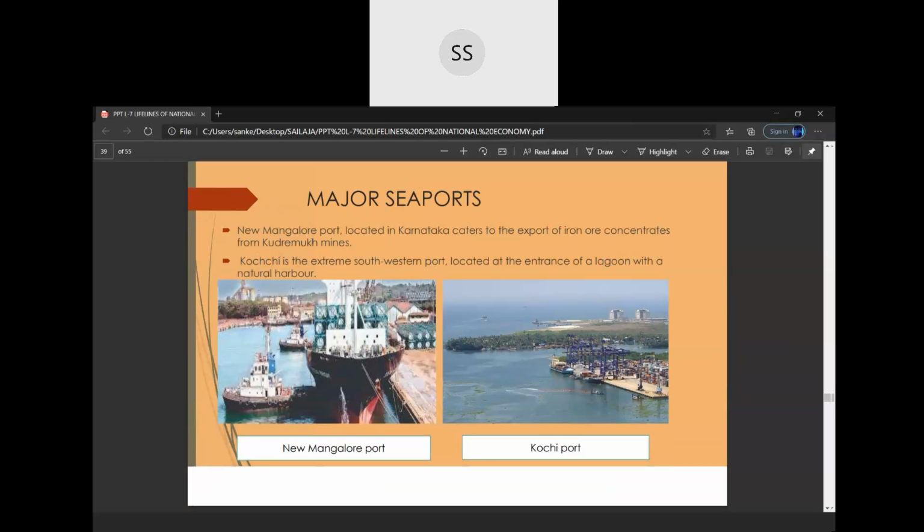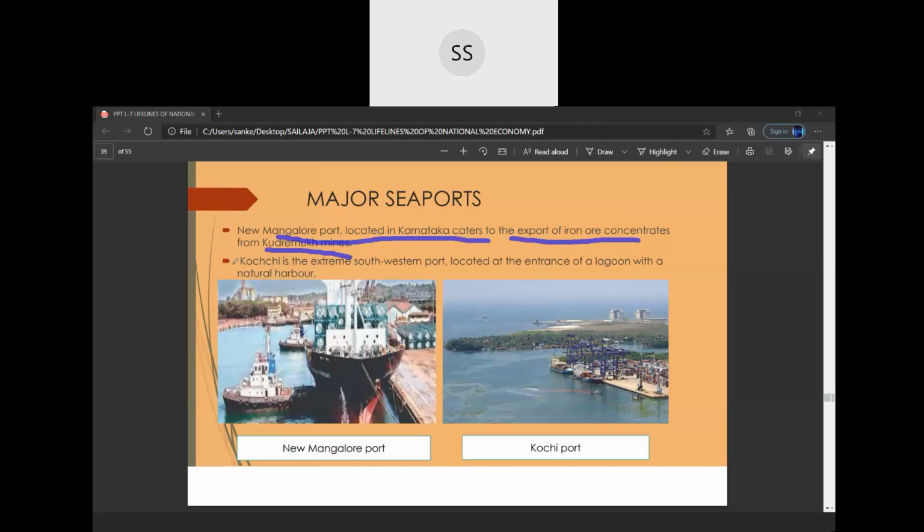Major ports, again, New Mangalore port, which I have shown you, which is located in Karnataka. This is a very, very important one mark question. New Mangalore port caters to the export of iron ore mainly from the very famous mines called Kudremukh mines in Karnataka. From there, almost 100% of iron ore is exported from New Mangalore port.